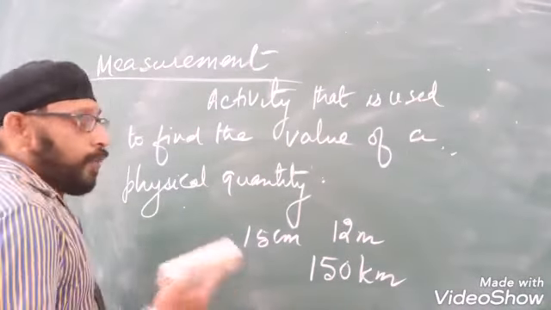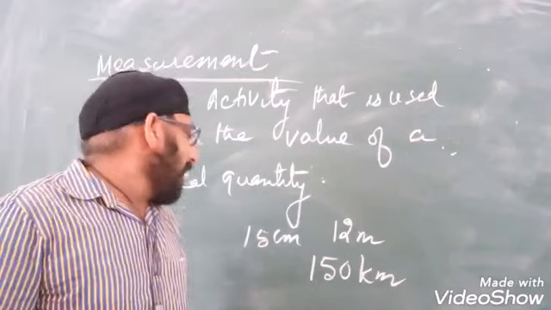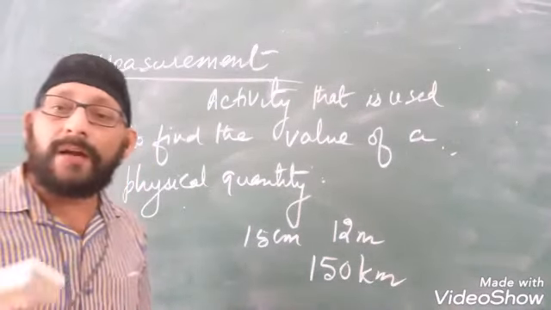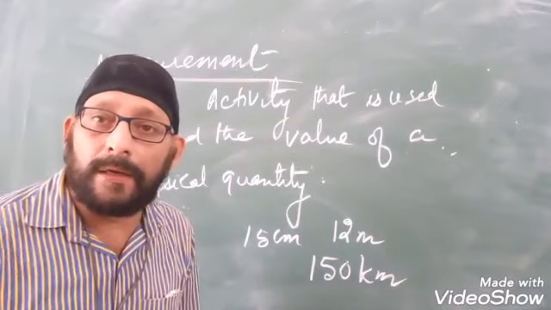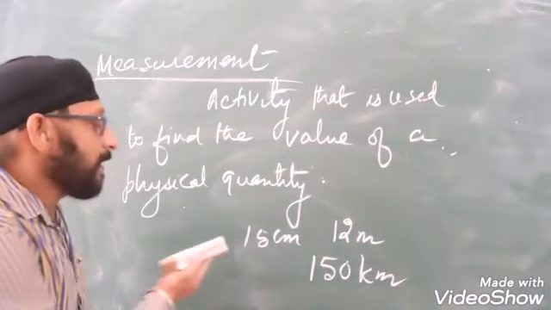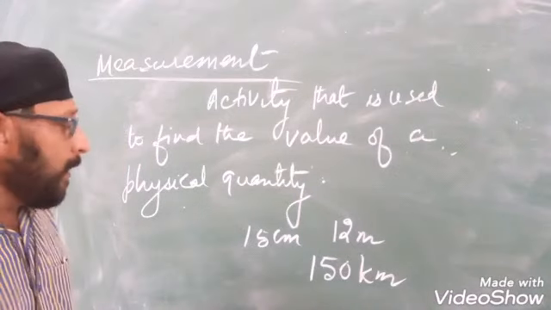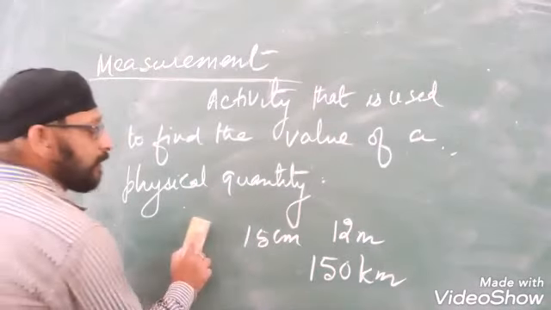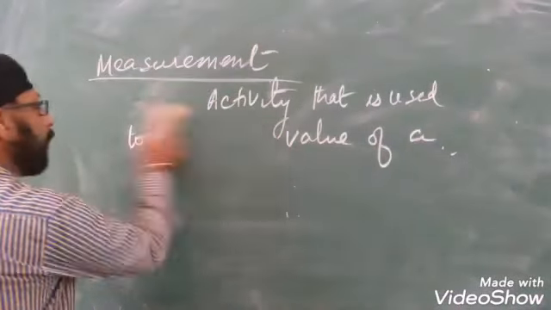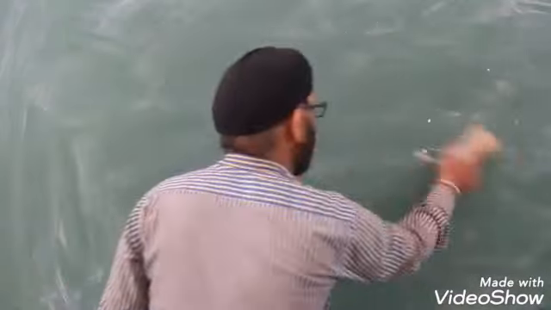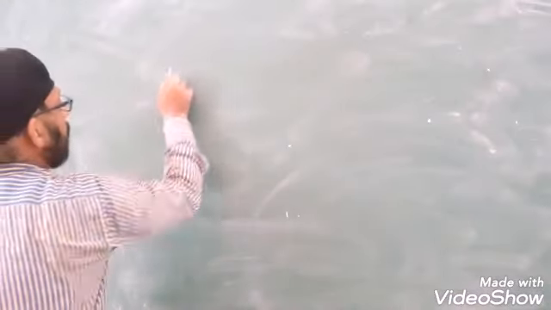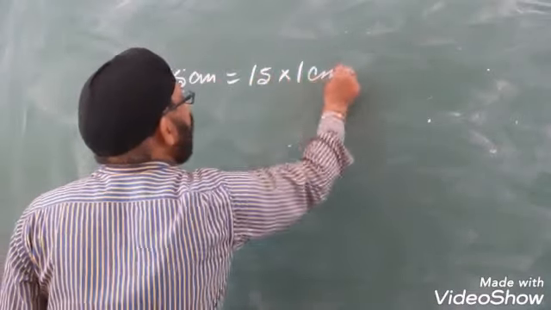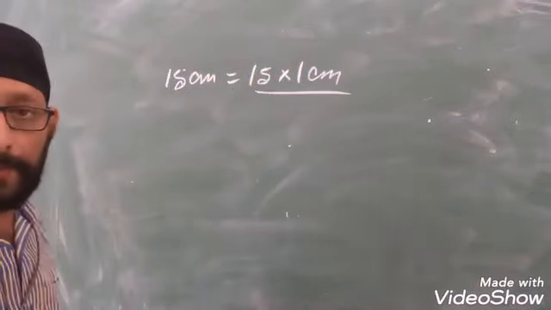Is it or not? So what do we mean when we say that a length is 15 centimeter, or say 12 meter, or say 150 kilometer? What do we mean when we express lengths like this? Now, 15 centimeter means that the given length is 15 times 1 centimeter. So 15 centimeter is 15 times of 1 centimeter.